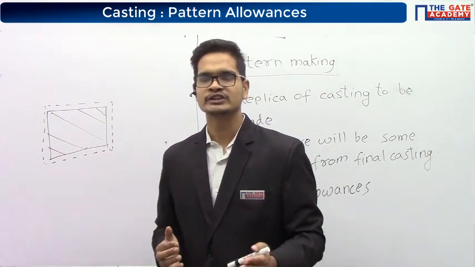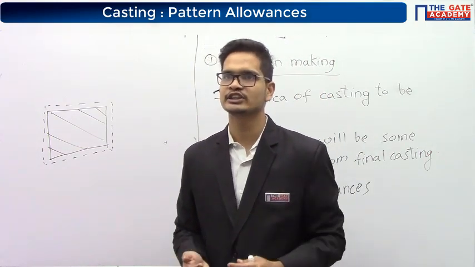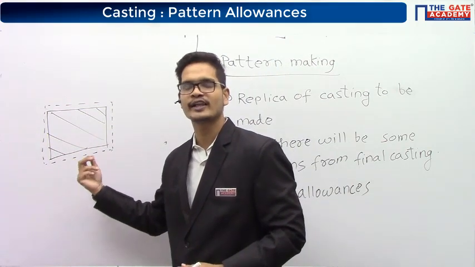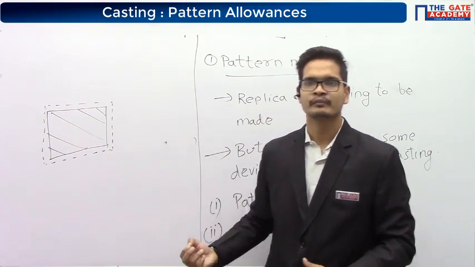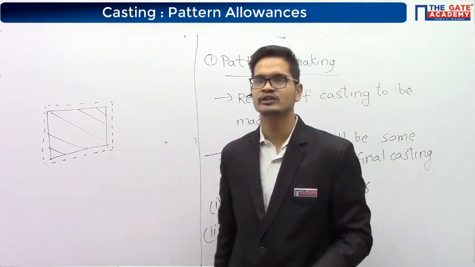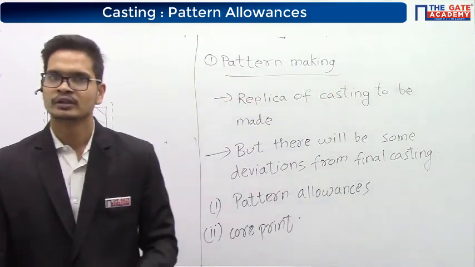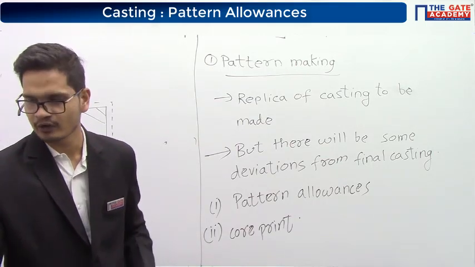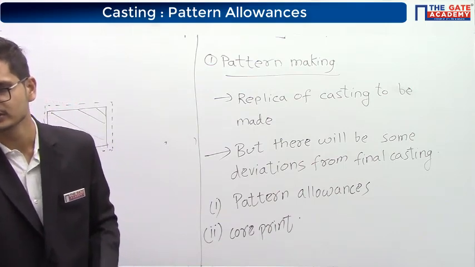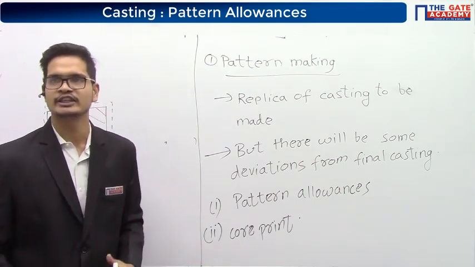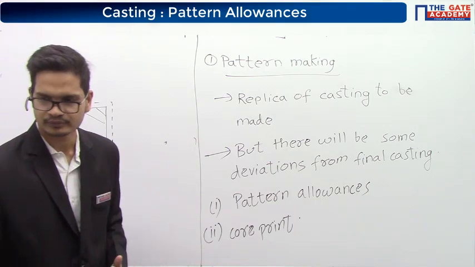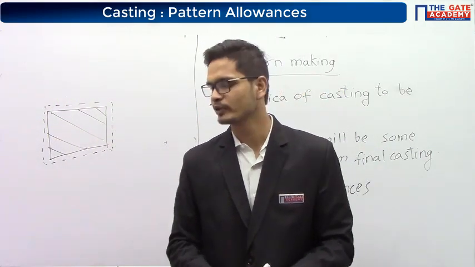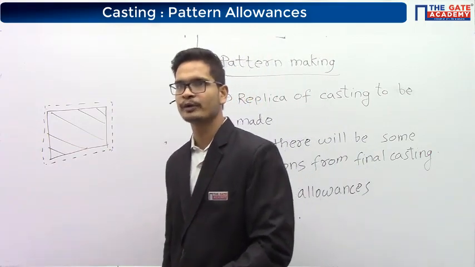Now, this allowance can be machining allowance, can be shrinkage allowance. It can be of different types. The one that I showed you here is called a machining allowance. So let's see what the different kinds of allowances are. Please write down. We have shrinkage or contraction allowance. We have draft or taper allowance. We have machining or finish allowance. We have distortion or camber allowance. And the fifth one is warping allowance. So write down the pattern allowances. These are the 5 allowances. Please copy this. This is an important topic.